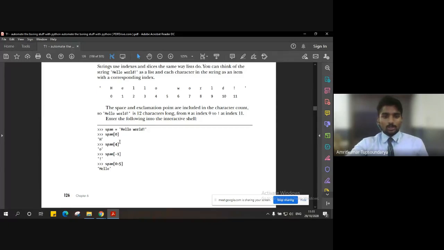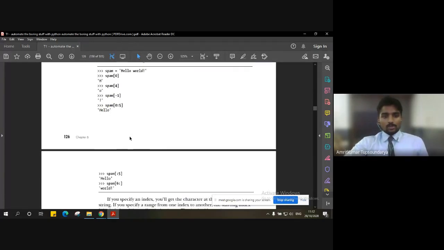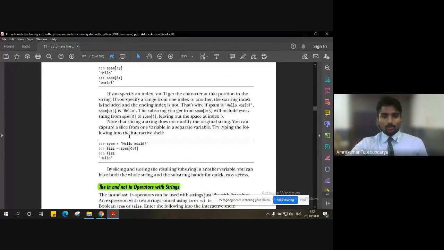When it encounters 5, it terminates the slicing, and whatever it has retained is put at the output. That's why we get hello only, which is a sliced set of characters from the main string, hello world. It is exactly similar to what we have done in lists.